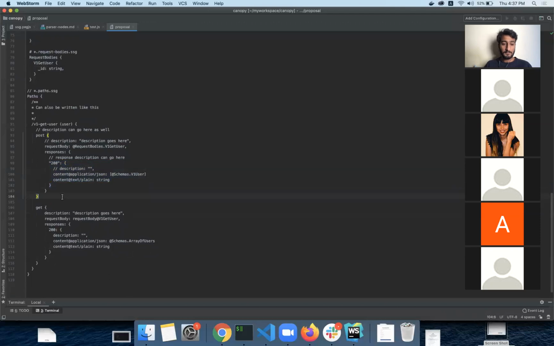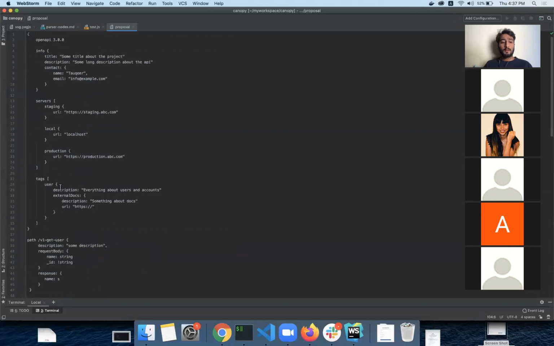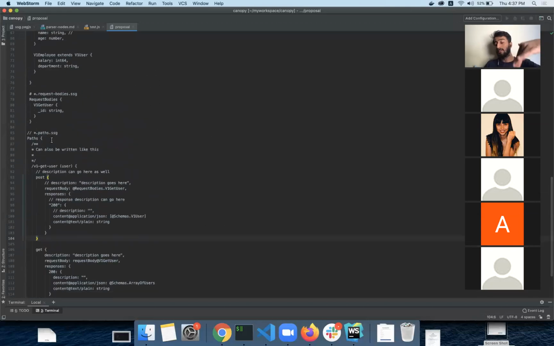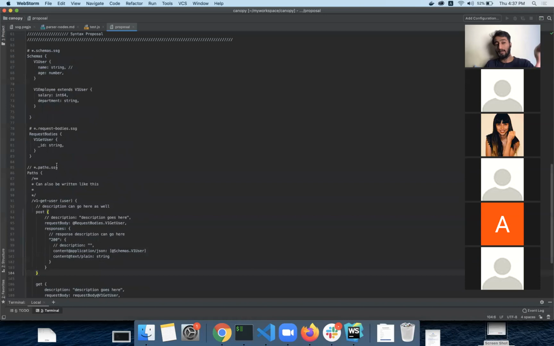And have you also documented the keywords which will be there? For example, the extend part is already there in this doc, or is that something separate? Actually, there are some keywords like schemas, parameters, and paths. And there are some like extend, but if you use extend somewhere else in the code, it is not going to cause any kind of issue, because it only expects the extends keyword to be present at a particular place in a schema.